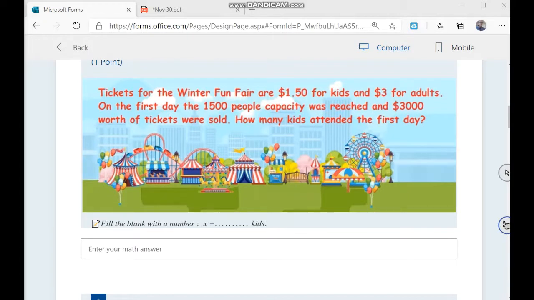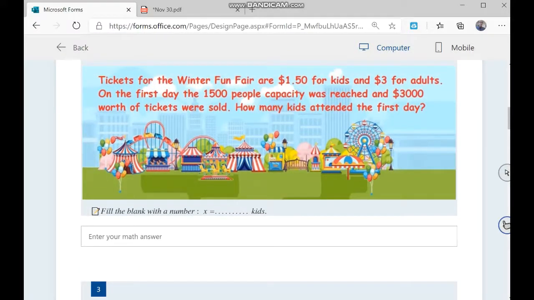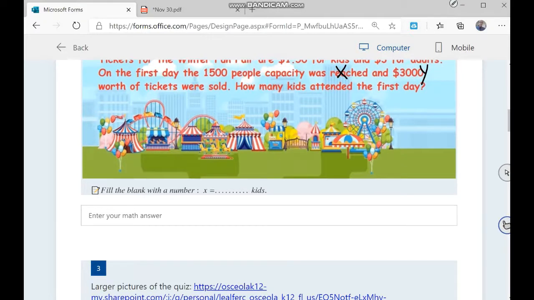As I told you, we can apply a system of linear equations. We can say the number of kids is x, and the number of adults is y. Then x plus y equals 1,500. This is the total number of people, kids plus adults.